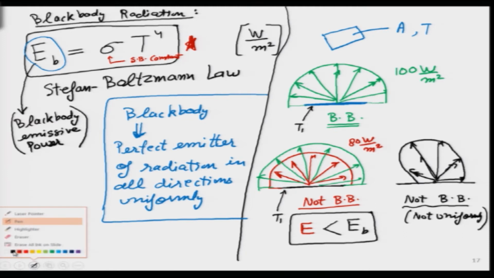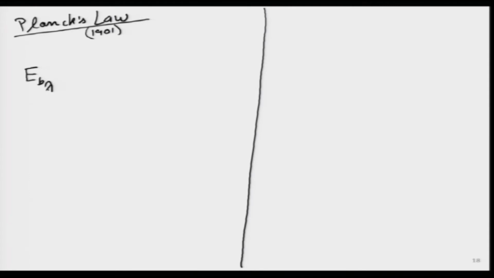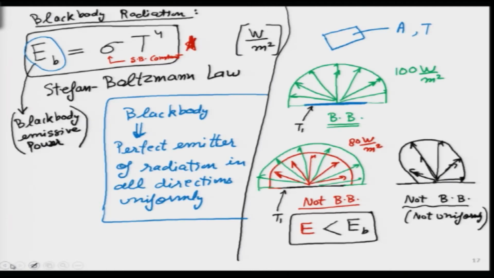So, very interesting. Now, let us look at Planck's law. Can I move to the next slide? Is this point clear? So I will move over here, and I am talking about Planck's law. This is also very historical. It came out in 1901, a very powerful equation Planck has given, which talks about E_B lambda. Compare it with the previous slide. The previous slide was talking about E_B. We were calling E_B the black body emissive power. Please remember this name, black body emissive power.